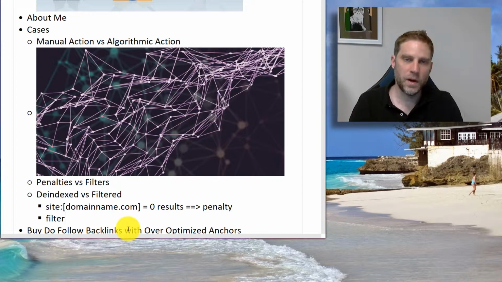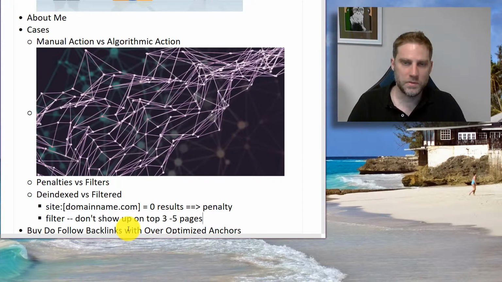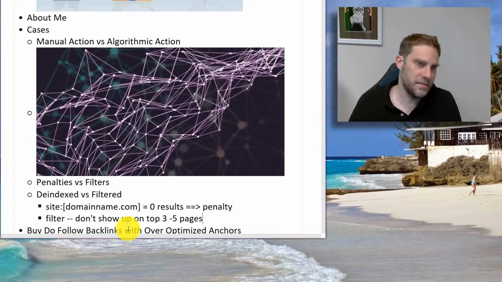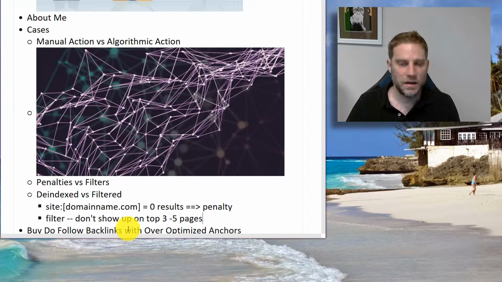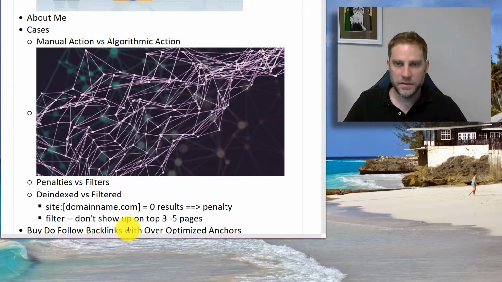And a filter would be where you don't show up in the top 3 to 5 pages. I've seen one where everything went to page 7 and beyond. I've also seen where you just couldn't make it beyond page 3 or 4. That's a really common thing with a filter. And technically this is some sort of penalty.